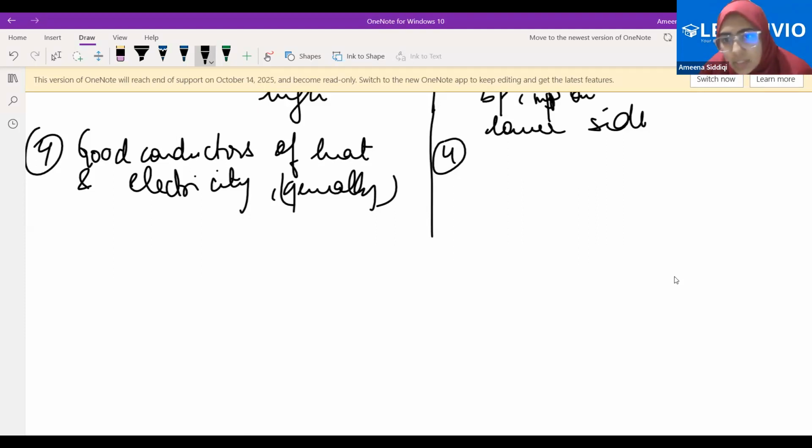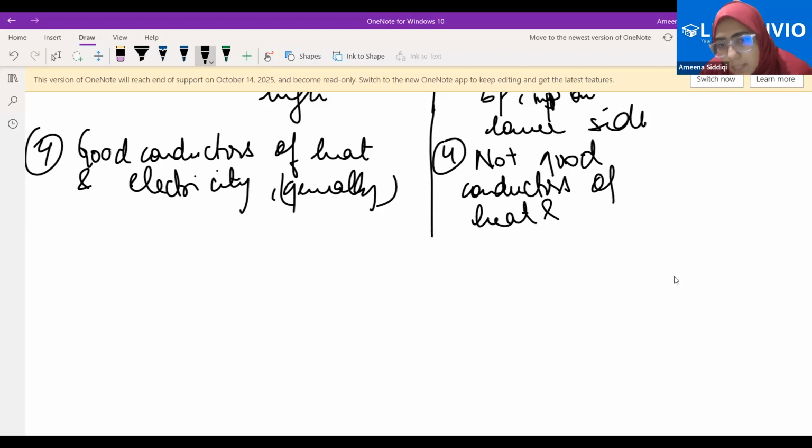They are not insulators. We will use the term not good conductors, except for graphite. Graphite is a good conductor of electricity.